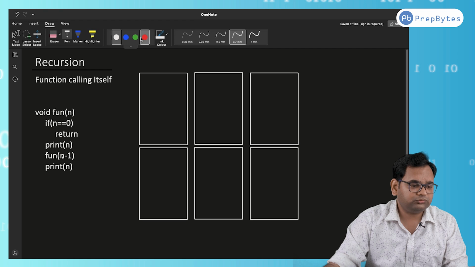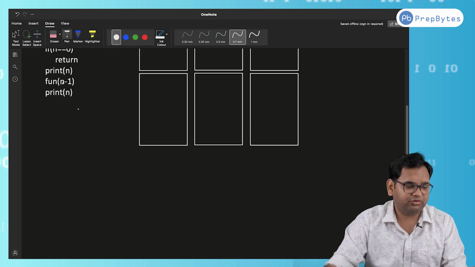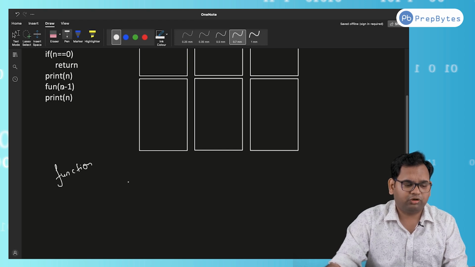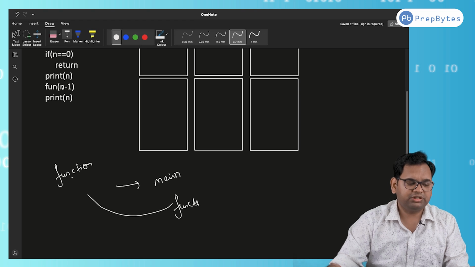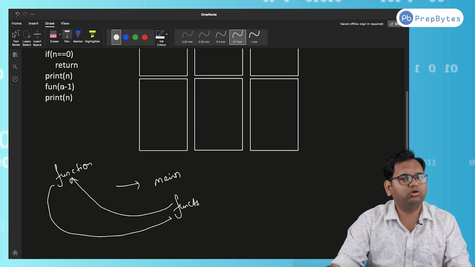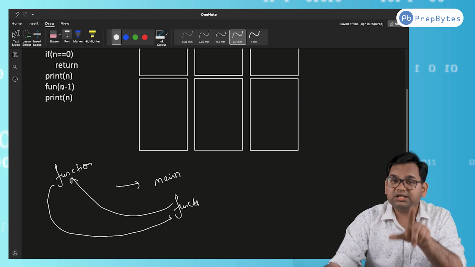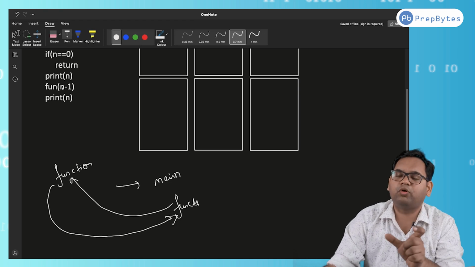Whenever there is a function call, suppose there is a function call from some point in the main function, and here I have called some function. Whenever this function is called and it returns, whether it returns a value or does not return a value, it returns to the main function, or to the calling function, at the exact same point.